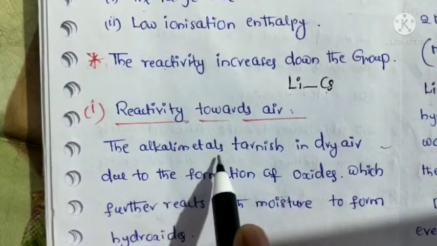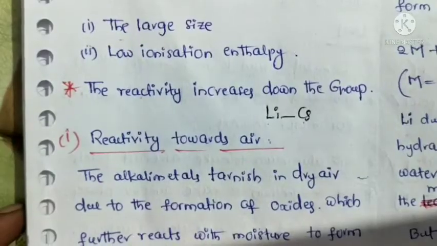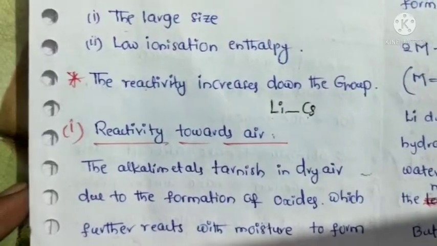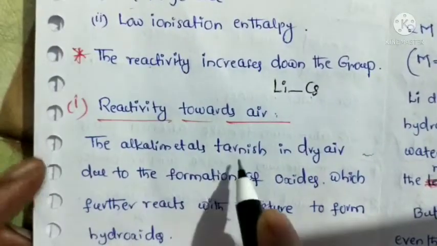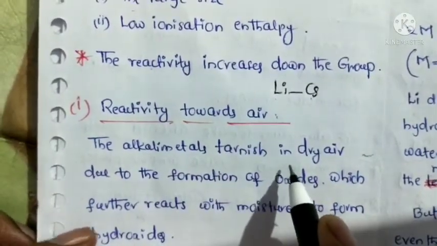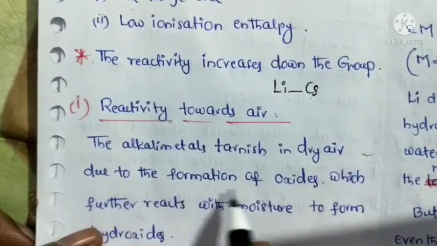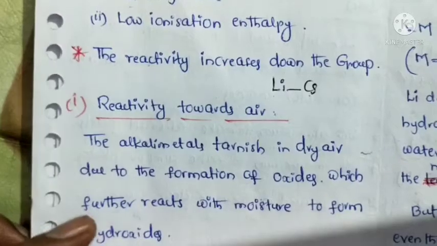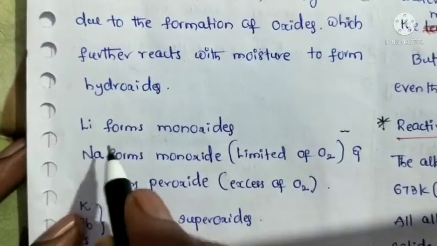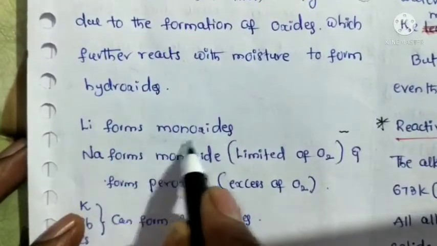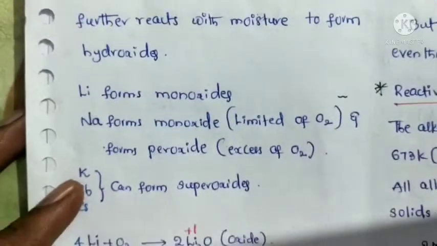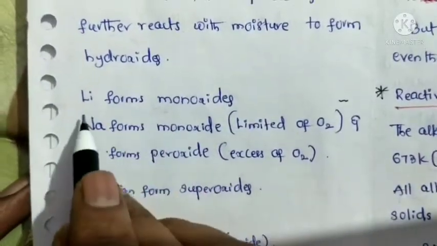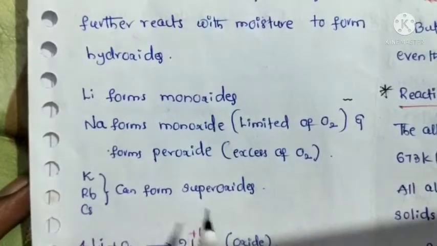The alkali metals tarnish in dry air due to the formation of oxides, which further react with moisture to form hydroxides. So lithium forms monoxides,